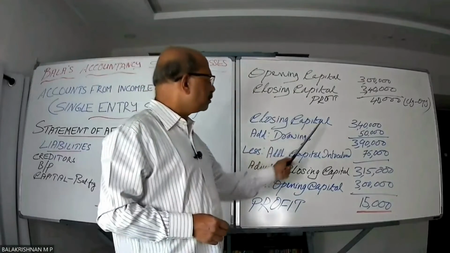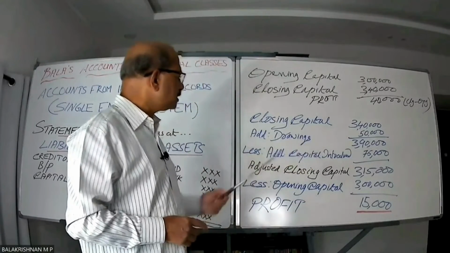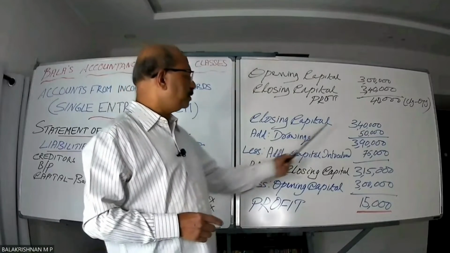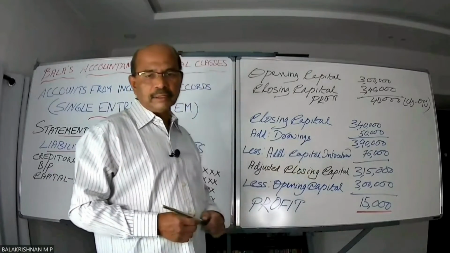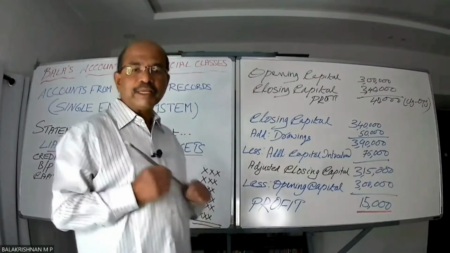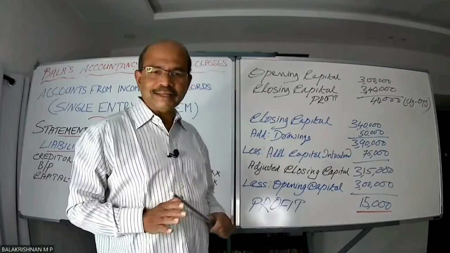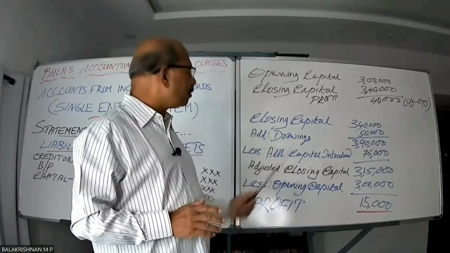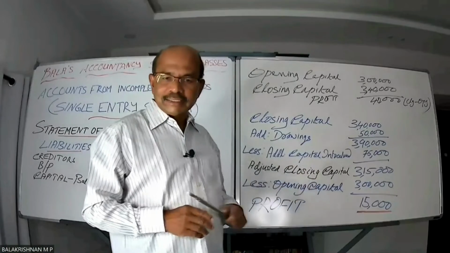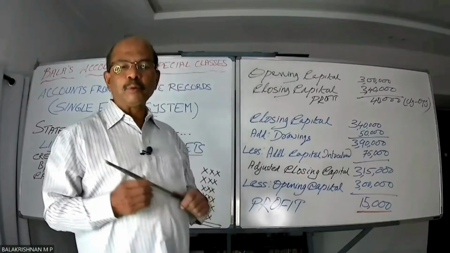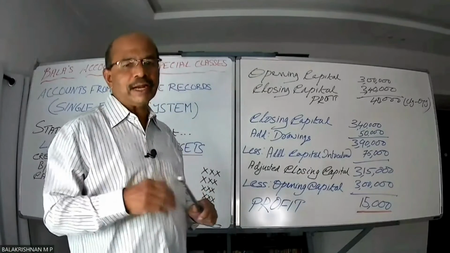His closing capital was 3,40,000. Let's assume there was a drawings of 50,000. It has to be added back. Why does it have to be added back? Why can it not be deducted? Simple like that. Had he not withdrawn this 50,000, his closing capital would have been more to that extent. That's why we are adding it back.